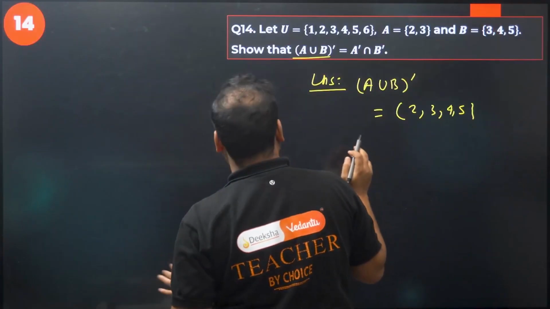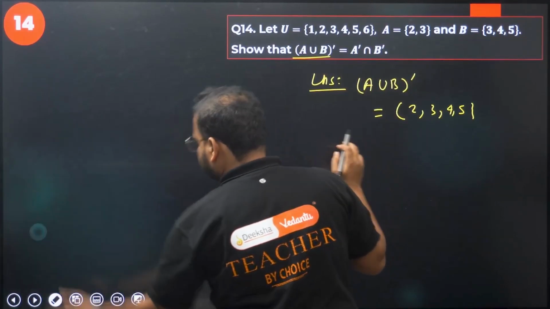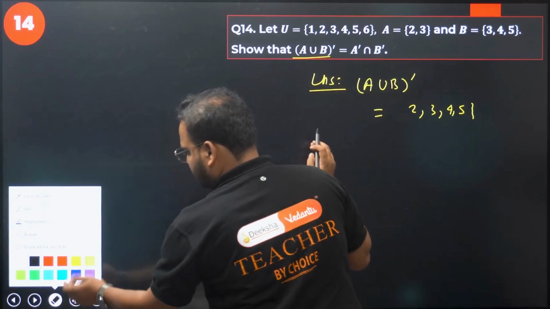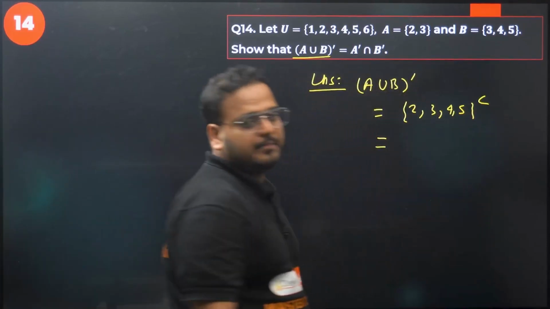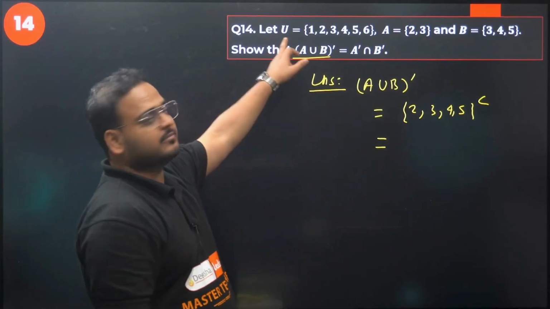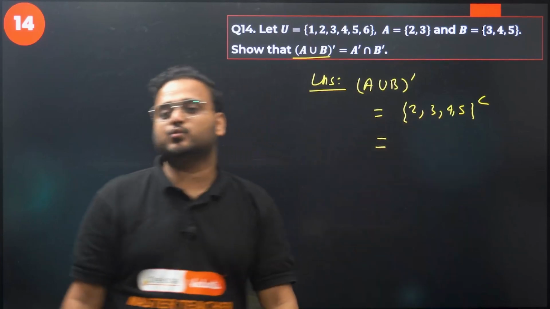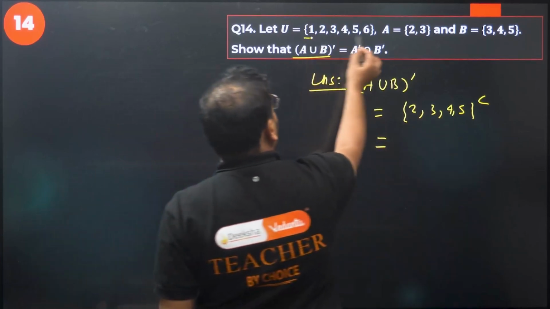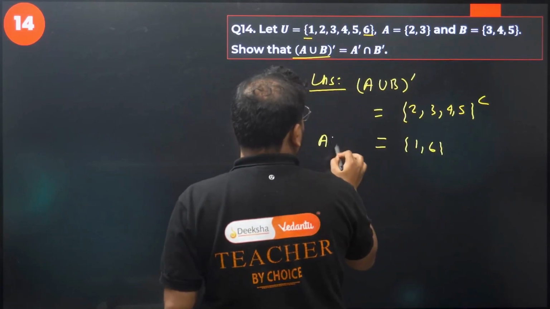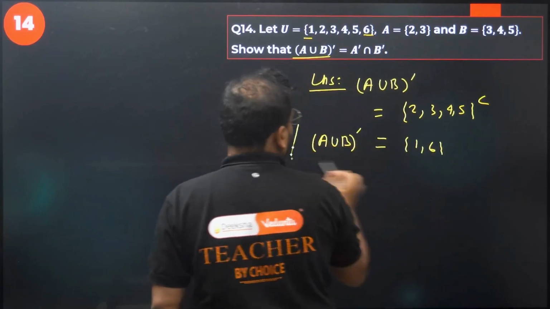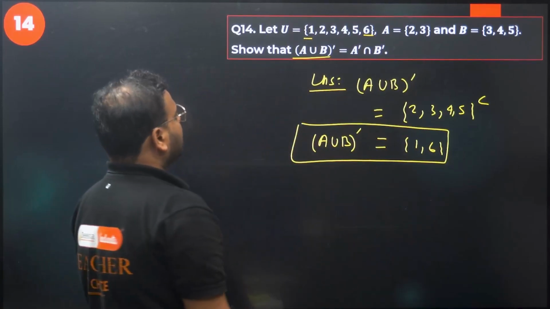Sorry guys. We have a complement over here. Complement means what? For the given set, the universal set is given. So complement means in the universal set everything but the numbers 2, 3, 4, 5. What's left then? 1 and 6. So the answer will be {1, 6}. This is my answer for (A union B) complement. Is it clear? Yes. Okay.